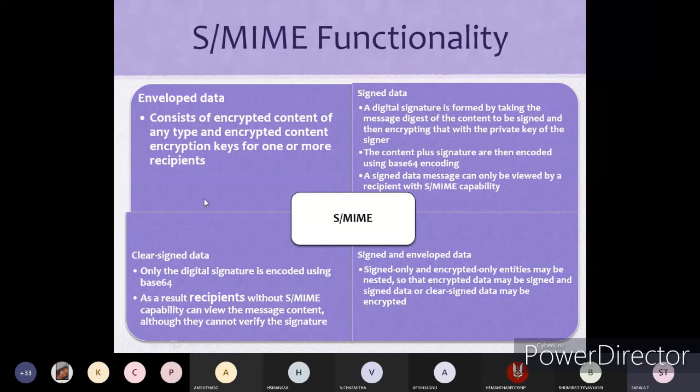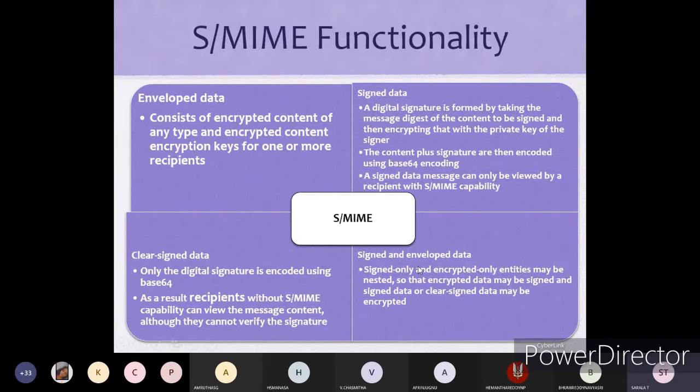But here, only with respect to the clear-signed data, only the digital signature is encoded using the base 64 method of encoding. As a result, recipients without S/MIME capability can view the message content, although they cannot verify the signature. They can't see who has sent it, because the digital signature is encoded in base 64 format. If the recipient doesn't have that format viewing capability, then he can view only the content, but he can't view the signature.